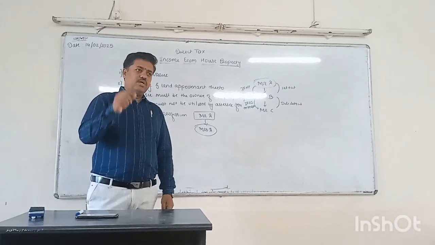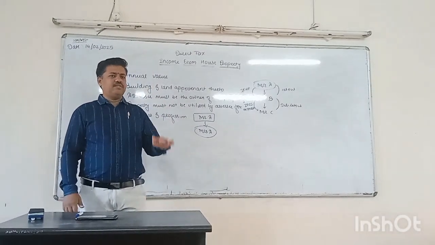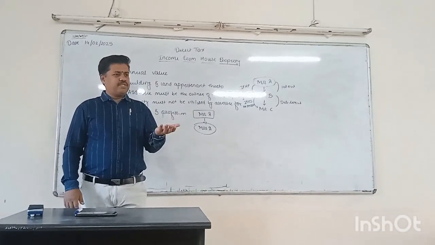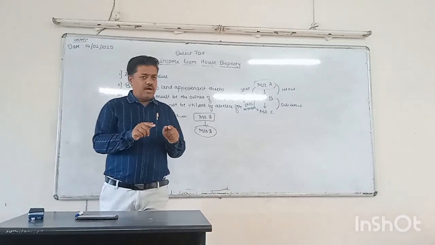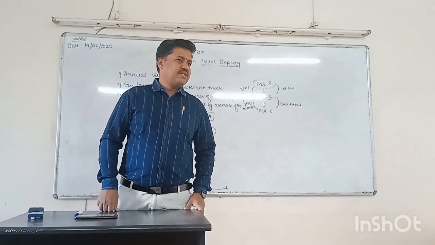Though the cooperative society is the actual owner of the houses, the person to whom that house or share is allotted is assumed as the owner of that property.